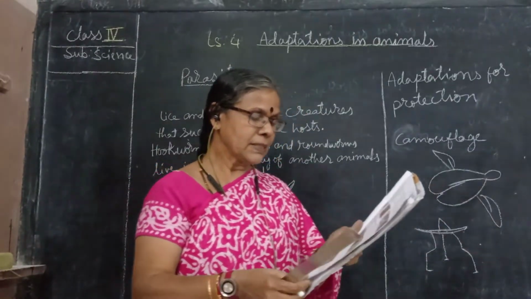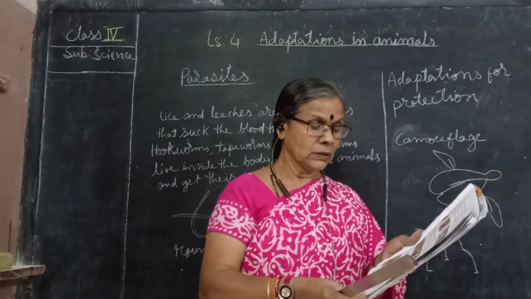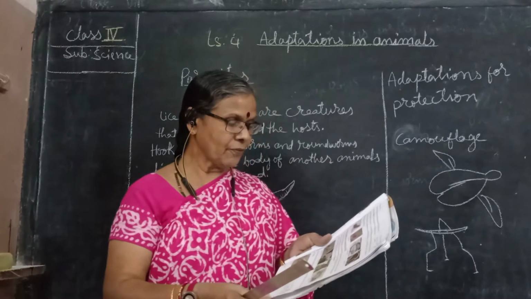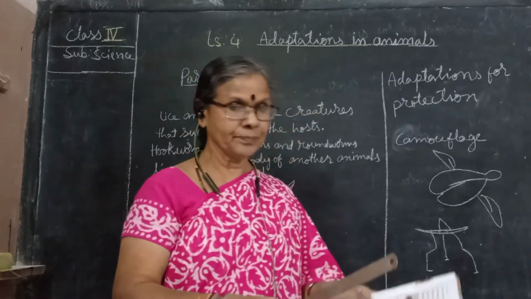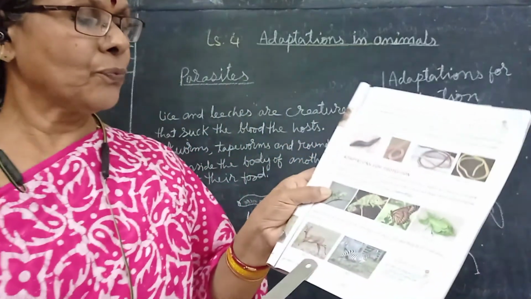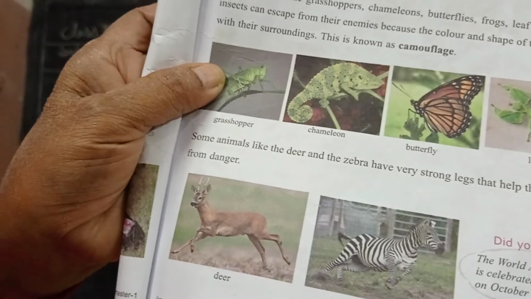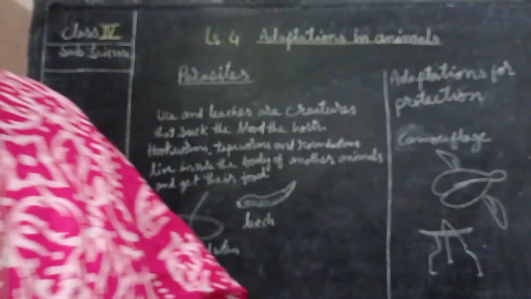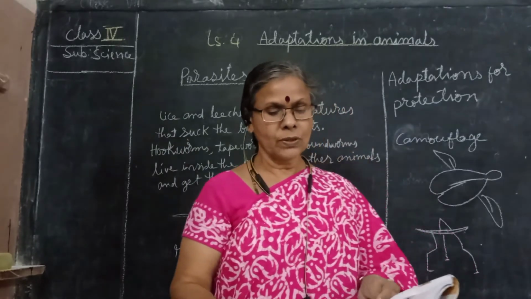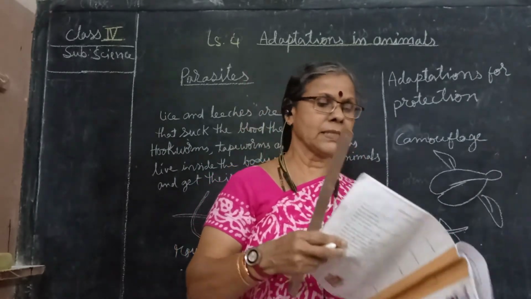Now some animals like deer and zebra have very strong legs that help them to run away from danger. You can see the deer runs fast and the zebra also runs very fast. They have strong legs. Even cheetah, tiger, they too have very strong legs. So they can run fast and protect themselves from their enemies.